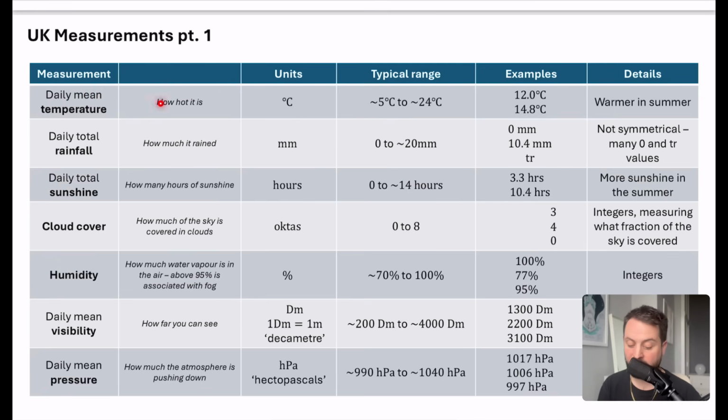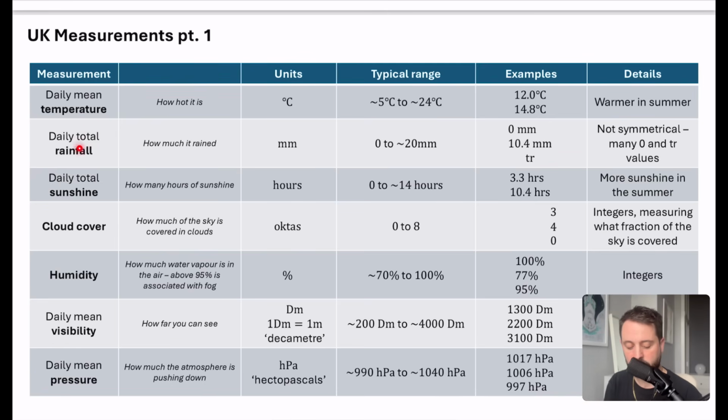It obviously measures how hot it is, and the units are degrees Celsius. Now, the typical range that you might see for the UK is anywhere between about 5 and 24 degrees. Obviously, we're talking about May to October here. We know in the winter it would go much lower than 5. Now, examples of what you might see in the large data set would be a couple of data points like this: 12.0 degrees, 14.8 degrees. So you can clearly see they've been rounded to one decimal place. Obviously, it's warmer in the summer, and we're only really looking at the spring, summer, and the start of autumn.